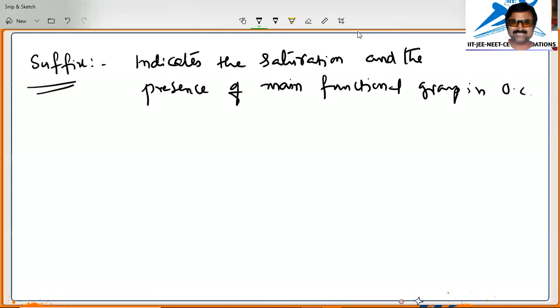So you understand what is suffix? Suffix is the word that indicates the saturation or the presence of main functional group in the organic compound.